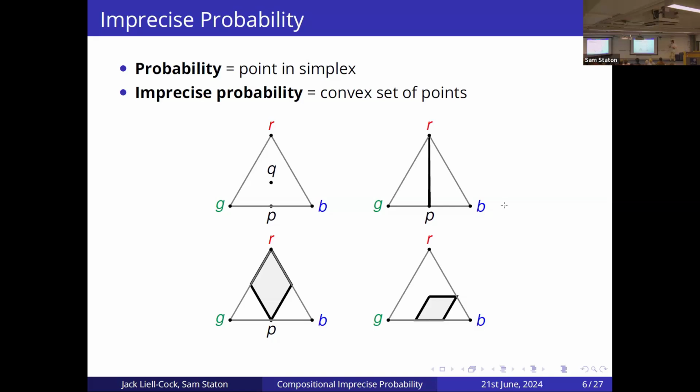And the reason we have convex sets of points is because if we think of probability as a fair bet, and we're willing to take bet A and willing to take bet B, then we should be willing to take any convex combination of these two bets.